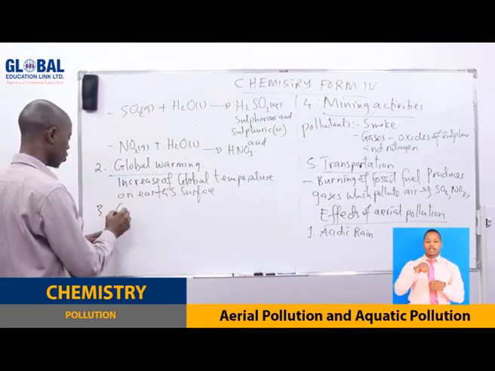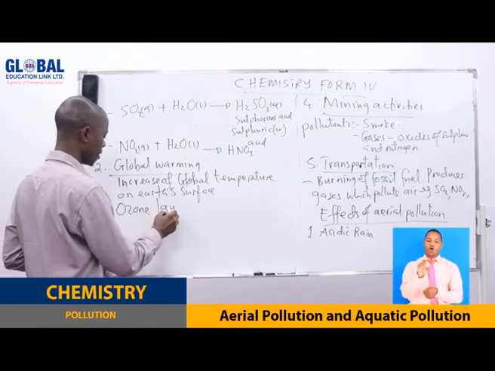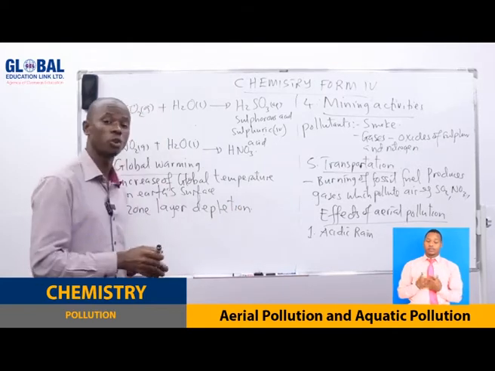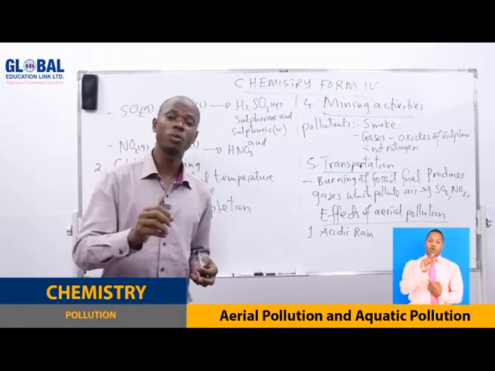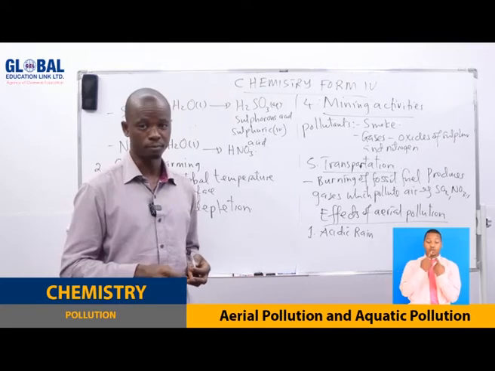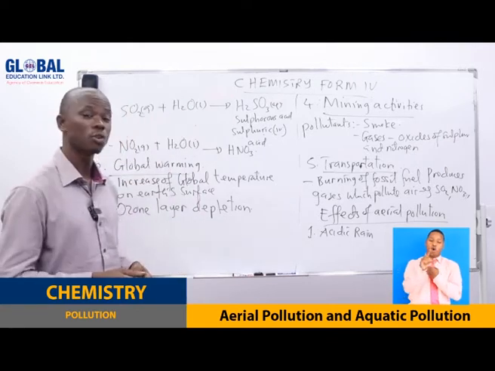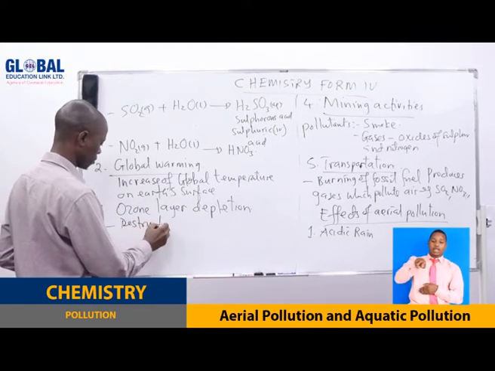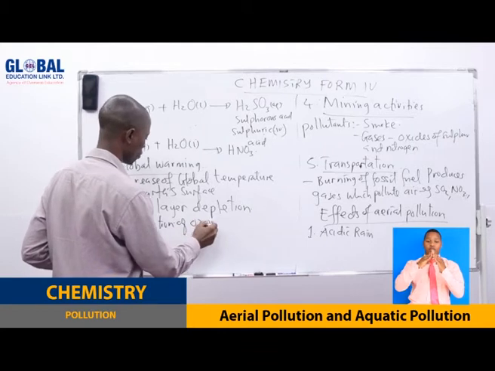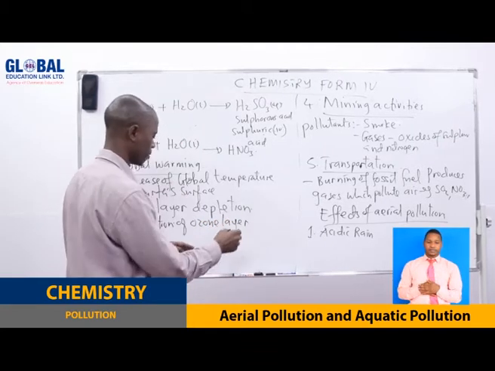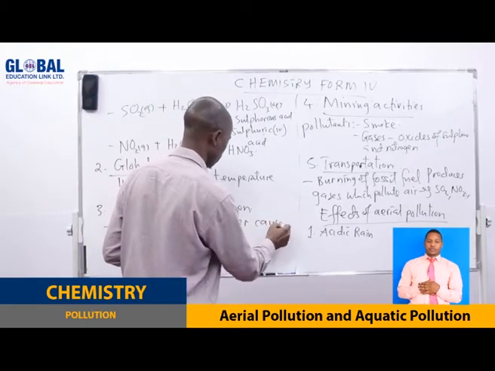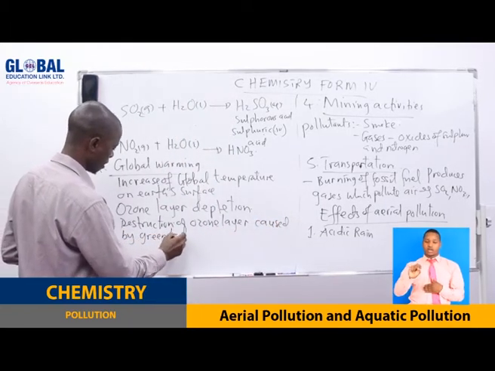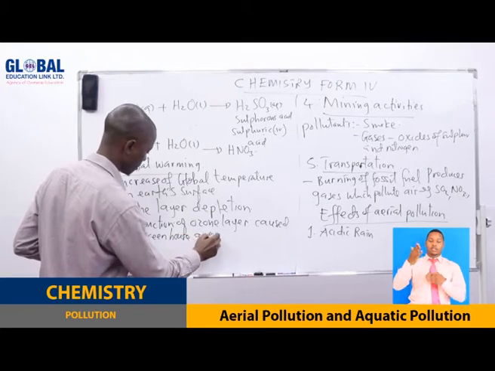Another effect is ozone layer depletion. When we talk about ozone layer depletion, we are talking about the destruction of the ozone layer caused by greenhouse gases.